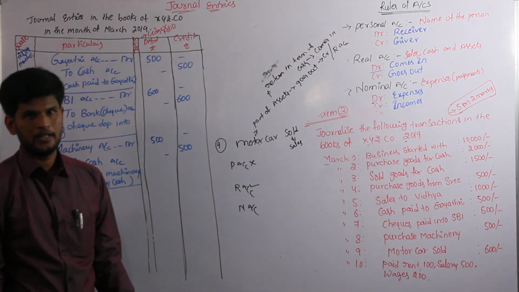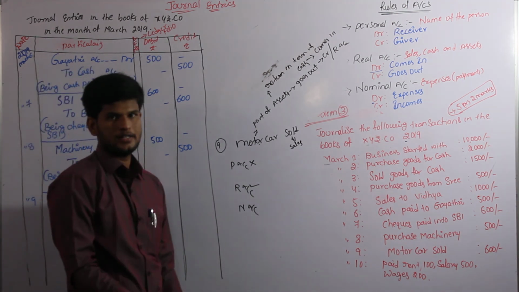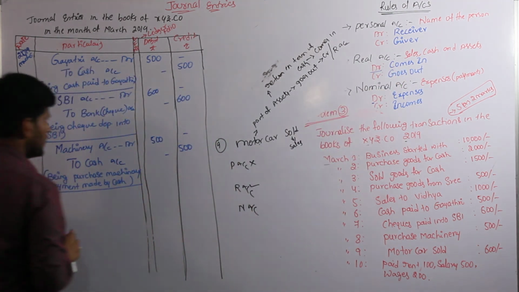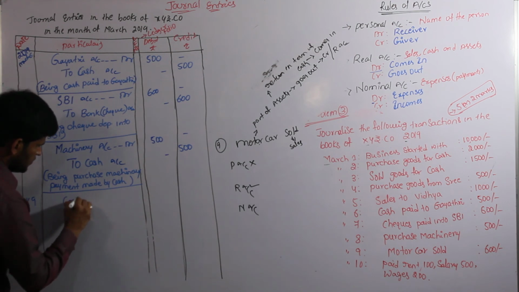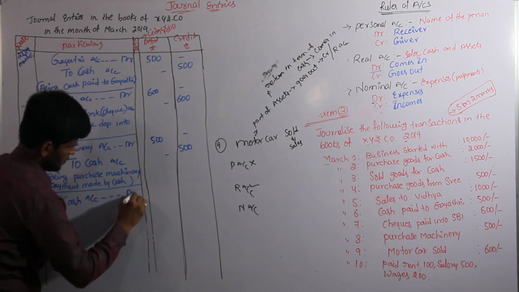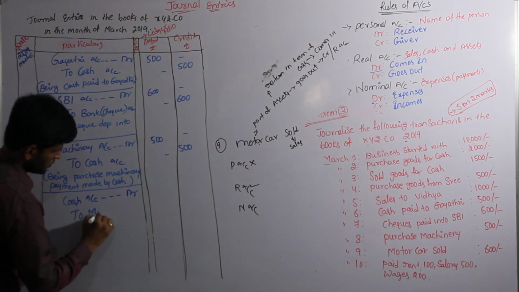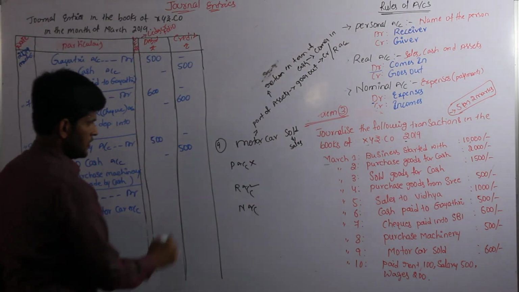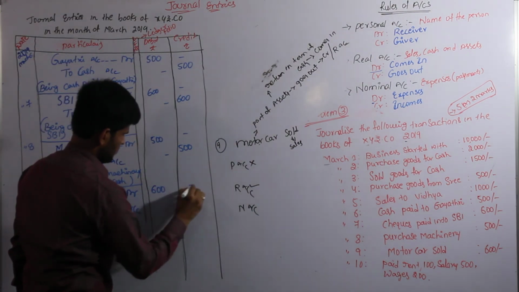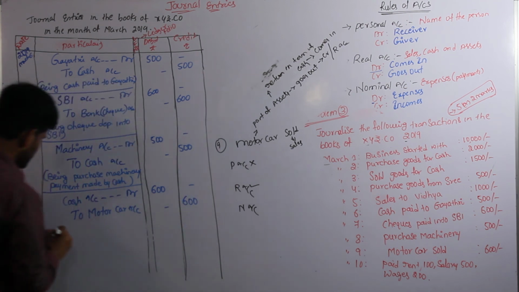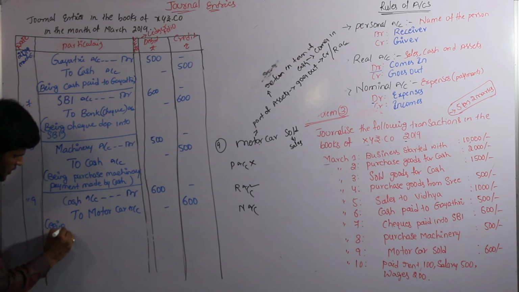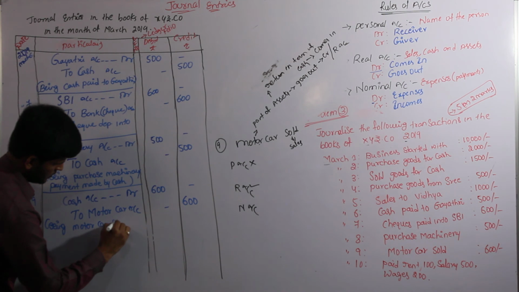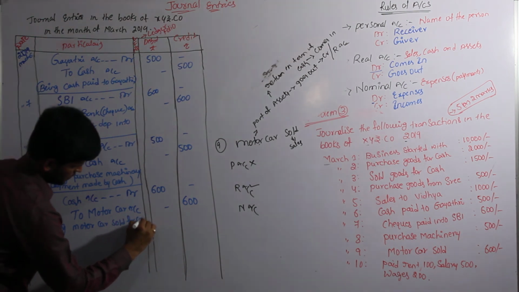We are selling motor car in the form of getting cash to our business. So the cash comes in. So comes in is nothing but cash goes to real account, debit side. Now the entry: cash account debit to motor car account, worth of transaction 600. After the entry, narration: being motor car sold for cash.